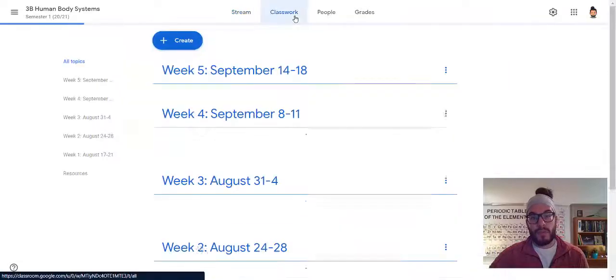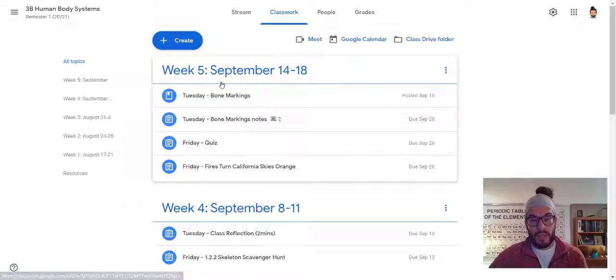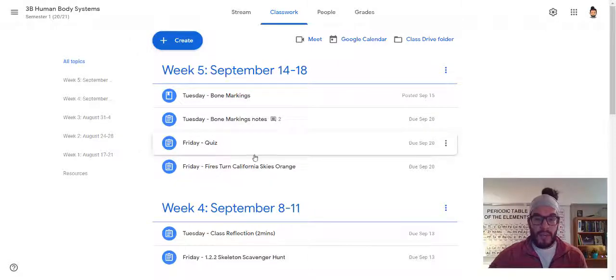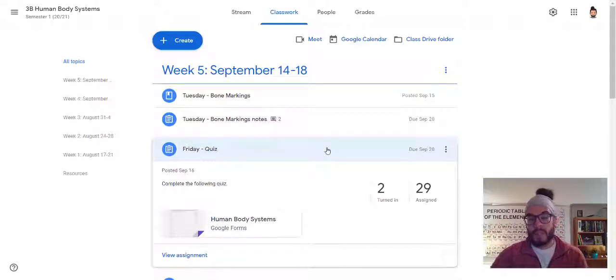First off, if you go to the classwork page, remember this is week 5, so this is where our work is. Today is Friday, so you have 2 things to work on today. The first is a quiz. It is a 5-question quiz that I made for you as promised.